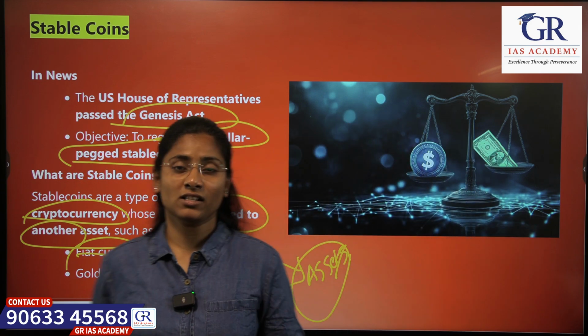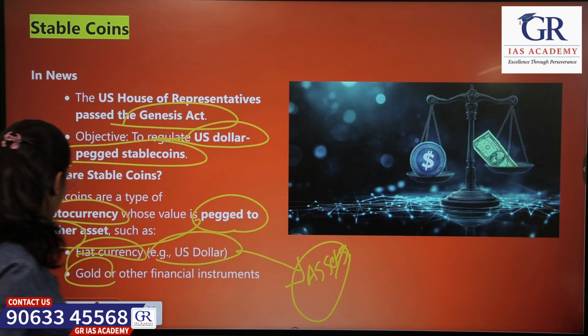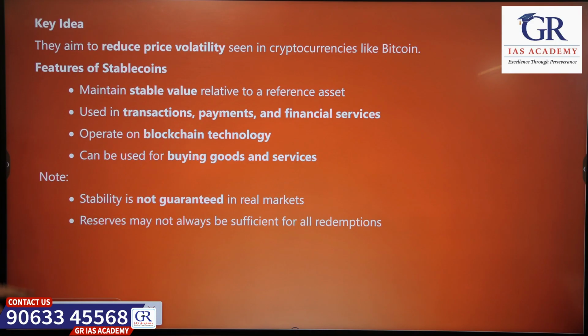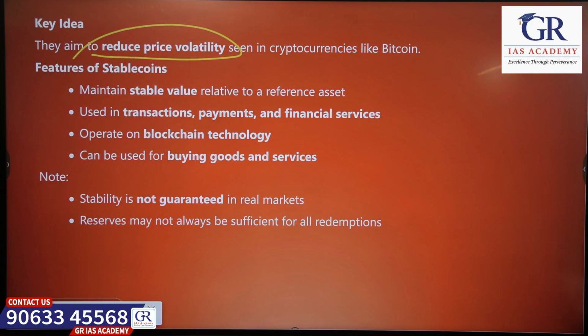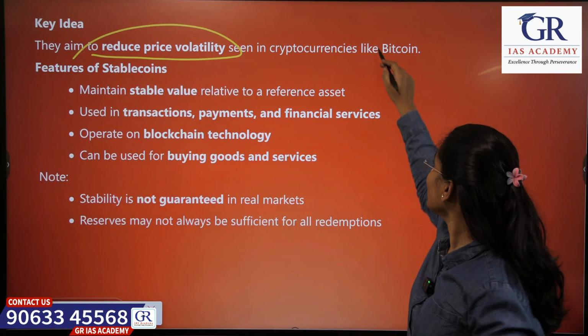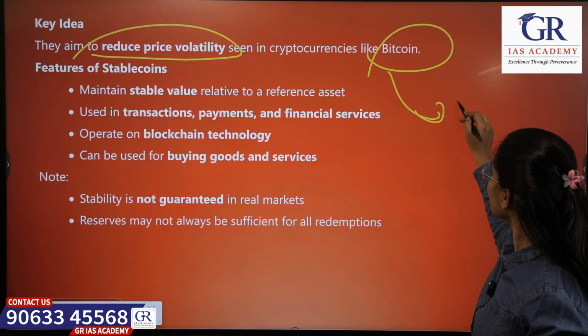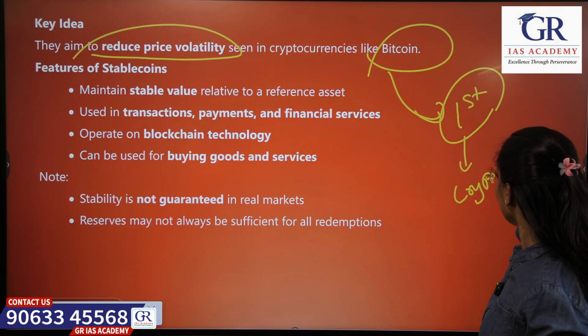Assets can be currencies as well as gold or any other instruments that are legal tender. So what is the key idea behind stable coins? They want to reduce price volatility, which is already seen in cryptocurrencies like Bitcoin. Bitcoin is the first cryptocurrency.